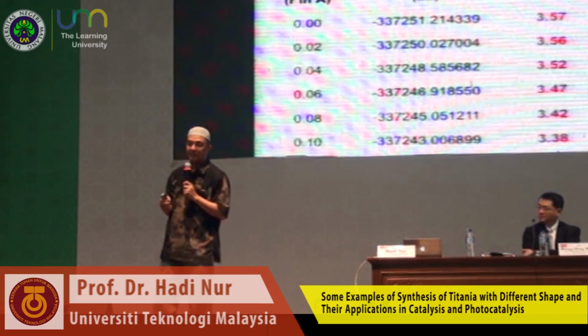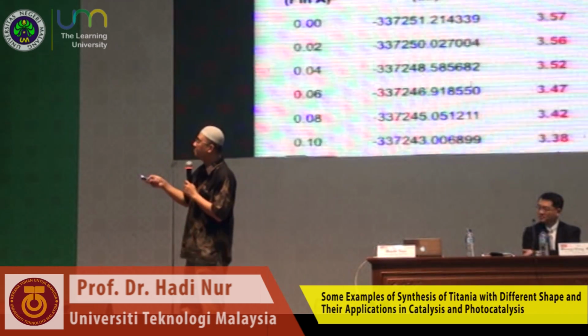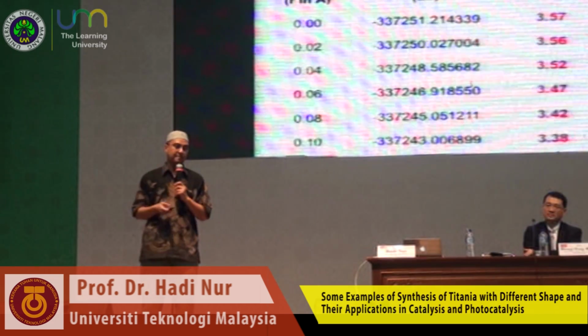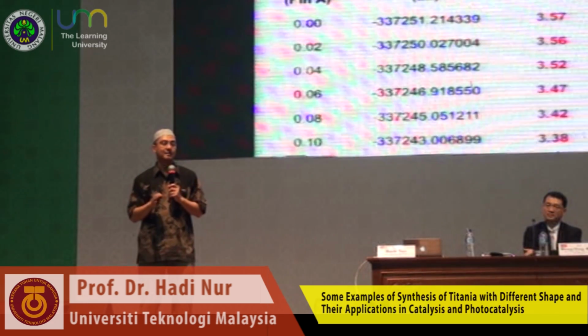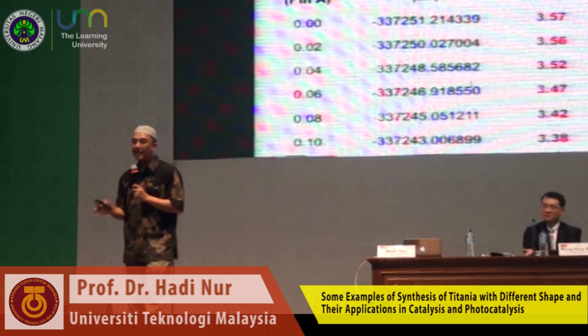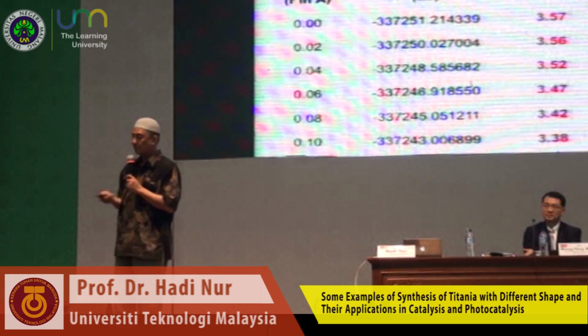We can see that if we distort the structure of the anatase, the band gap of the anatase is reduced. This confirms why the band gap of our anatase is reduced.